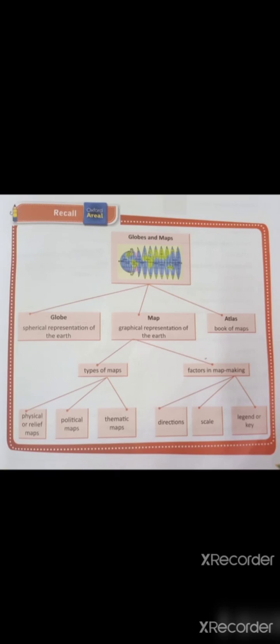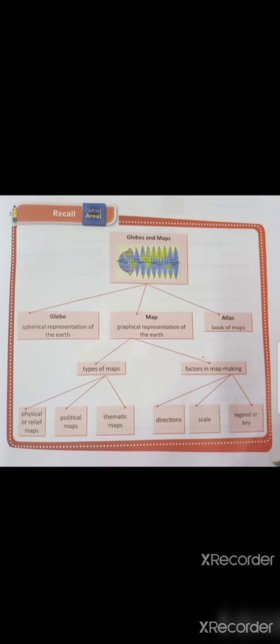Okay, students, remaining lesson we will learn in our next class. Now we can recall this lesson, map, up to the topic direction. Map. A map is a graphical representation of the earth drawn on a flat surface. There are various kinds of maps that show many regions around the world in great detail.